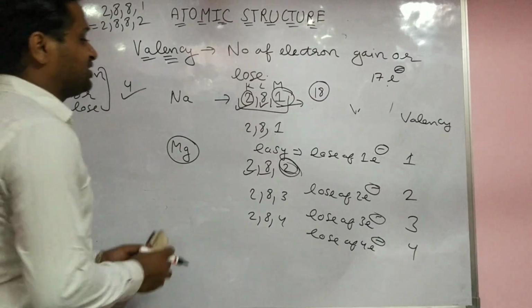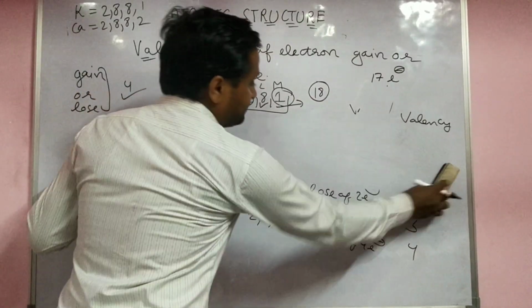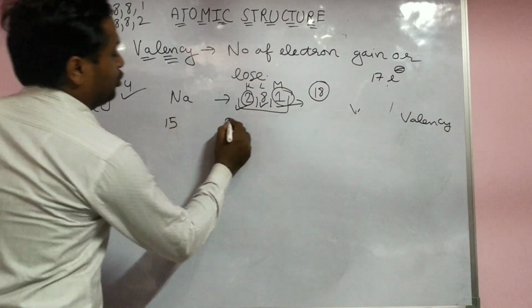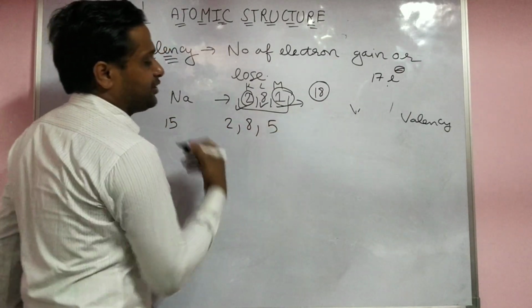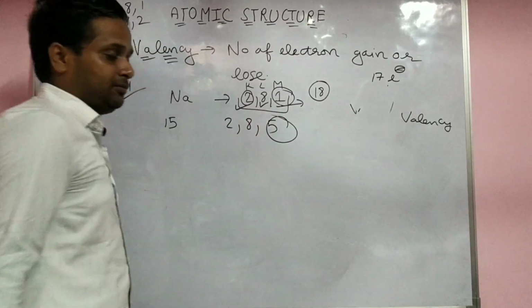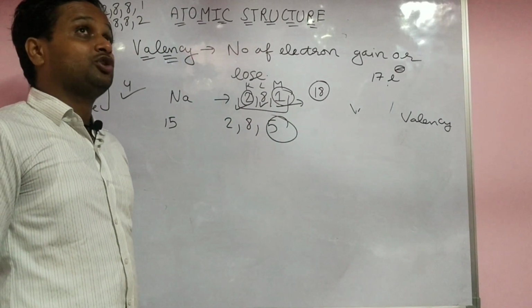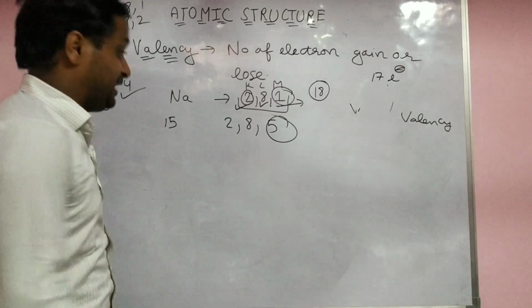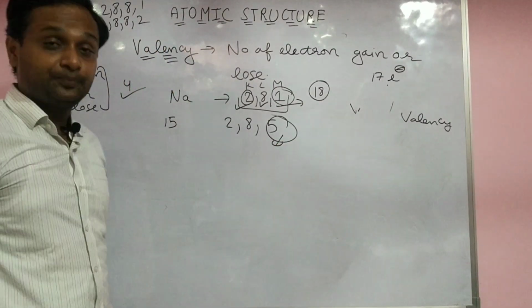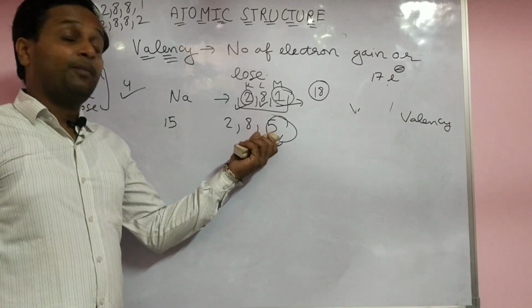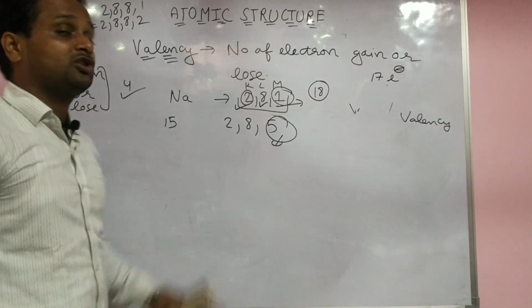If the valency is... see, for 15, the electronic configuration is 2, 8, 5. Here they want 18, not possible. So according to the octet rule, they try to complete 8 electrons. To complete 8 electrons, how many electrons do they want? 3.